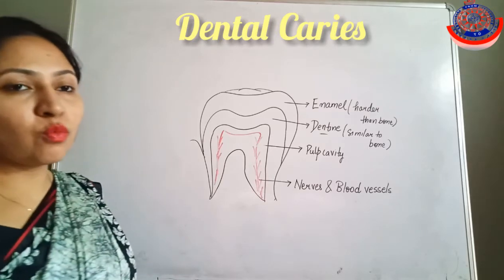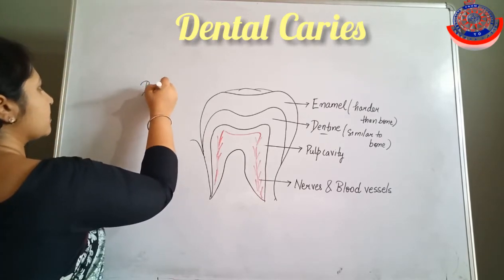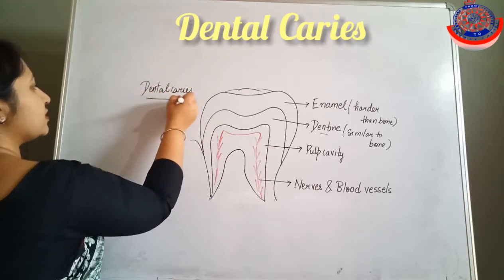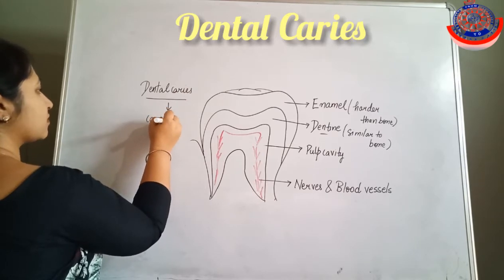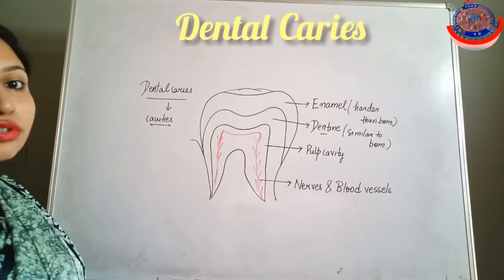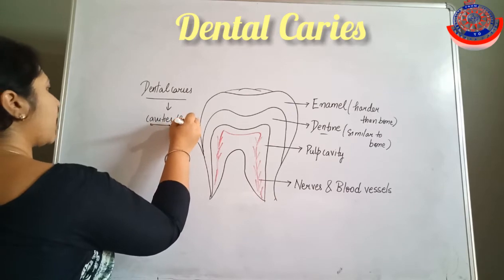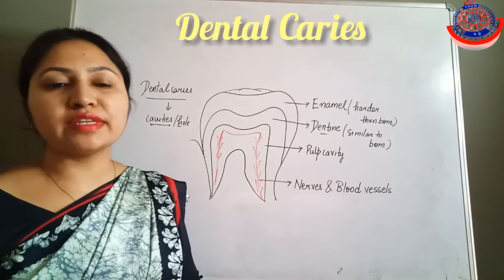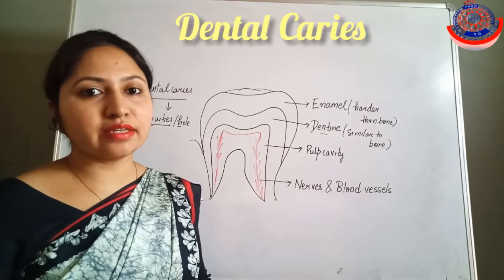Now what is dental caries? Dental caries means the cavities or the holes that are formed over the tooth surface. But how are these holes and cavities formed? That is because of the acid forming bacteria, the bacteria that are present in our mouth.